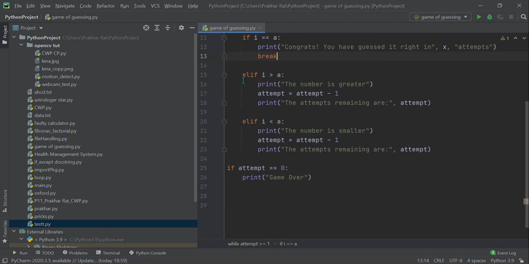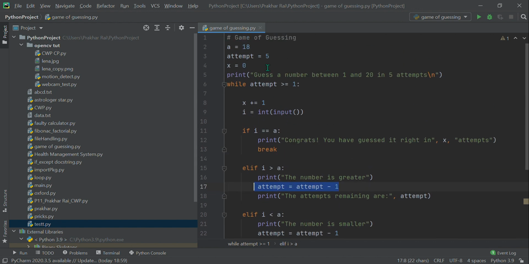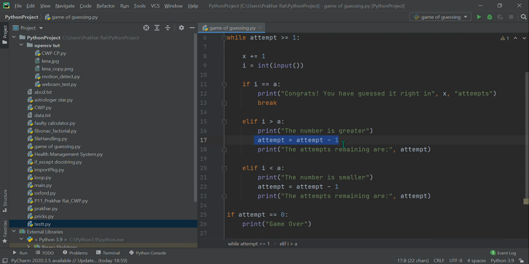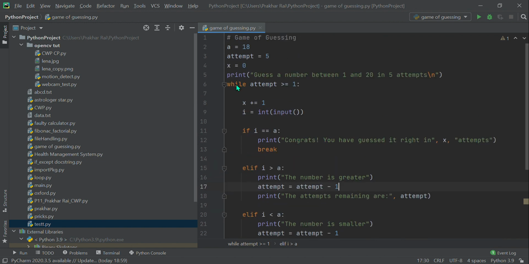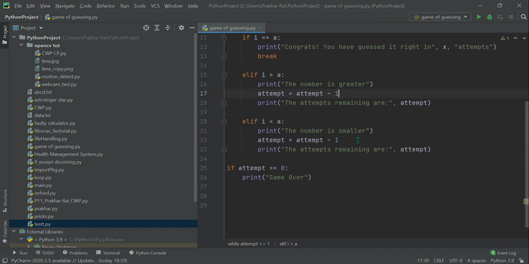Okay, so the second statement says that i is greater than a, meaning the number which you have guessed is greater, so think lesser in the next attempt. And what we did here is that we have initialized attempt to 5, so we are decrementing attempt by 1 each time the loop gets iterated.